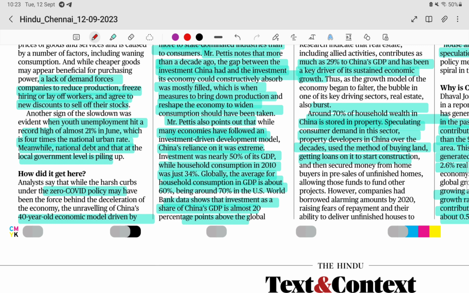It's nearly 50%, and household consumption is less than 34% in 2010. The global average for household consumption was 60%, and for the US it is 70%. So it is less than the global average. For India, the government is still not releasing the data about household consumption. India is also facing demand-side sluggishness, so we should learn from